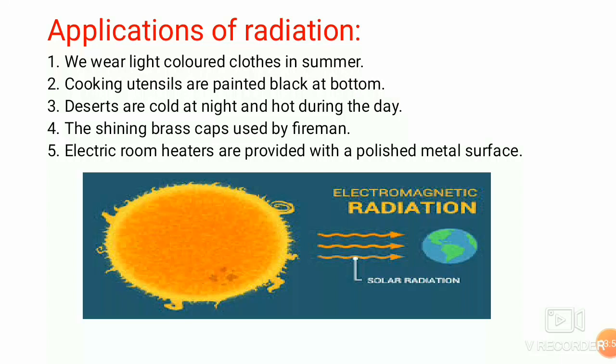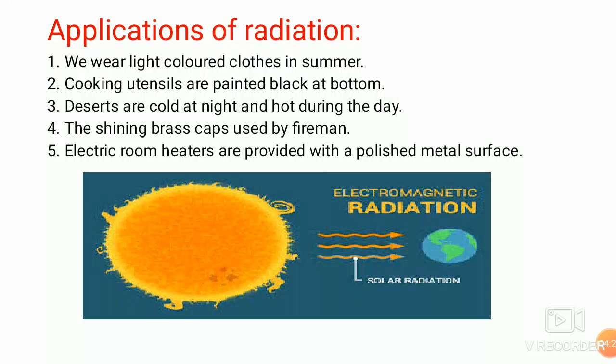The shining brass caps used by firemen absorb very little heat and therefore help them to avoid intense heat, thus protecting their heads. Electric room heaters are provided with a polished metal surface behind the heating element. This surface reflects the radiant heat that falls on it from the element towards us to make the heater more effective.